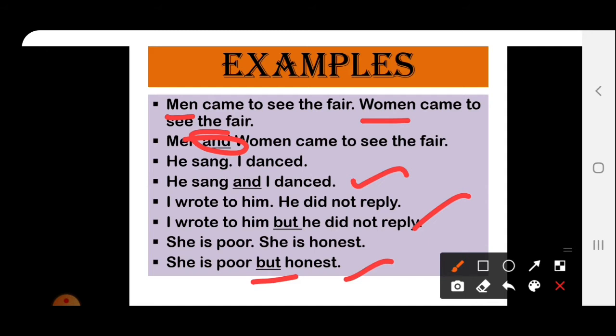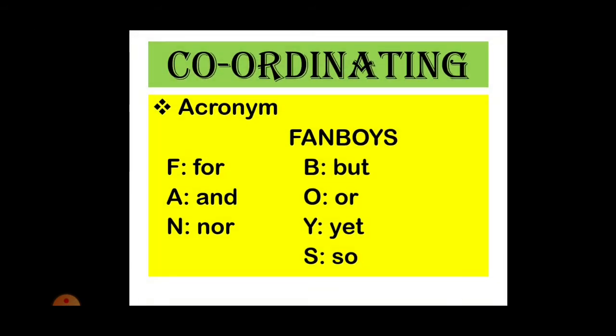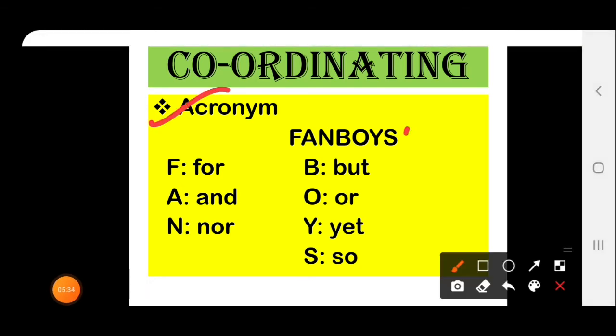And these conjunction words basically come under coordinating conjunctions. Now we will see how to learn the coordinating conjunctions. For that we will follow the acronym FANBOYS. It will be very easy to learn the words that come under coordinating conjunctions. Here it is written, FANBOYS.